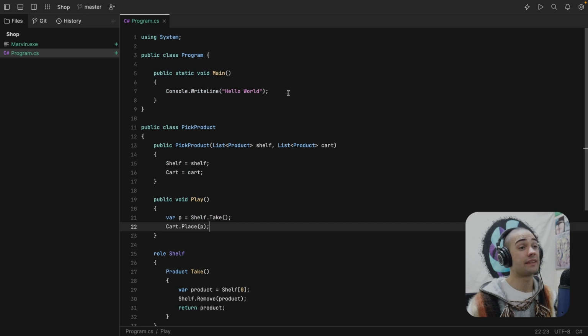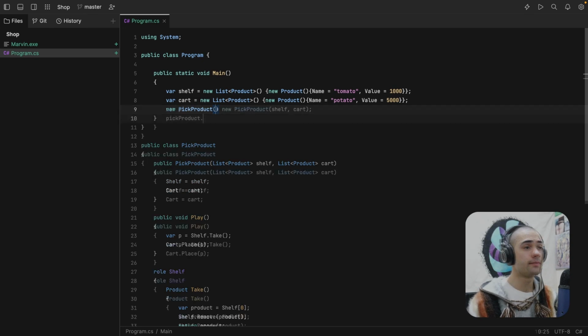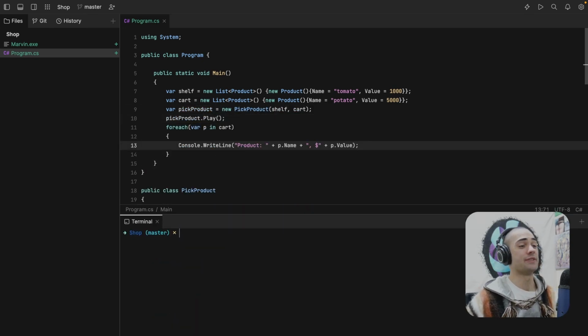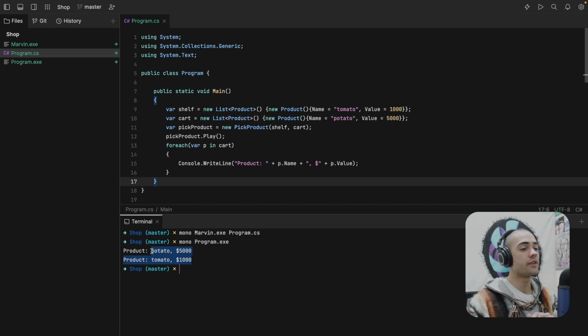Let's create our product lists. We have the two lists. Now we create the context. We then execute the context. And then we print out all the products to the console. Cool. Let's go ahead and compile our application. After a little bit of struggle, I managed to compile it, and let's go ahead and run it. There is the result. Nothing spectacular.